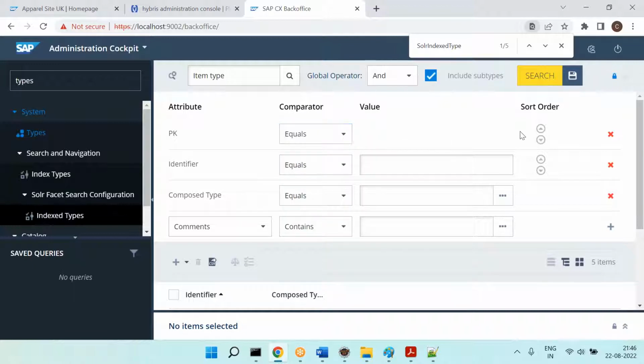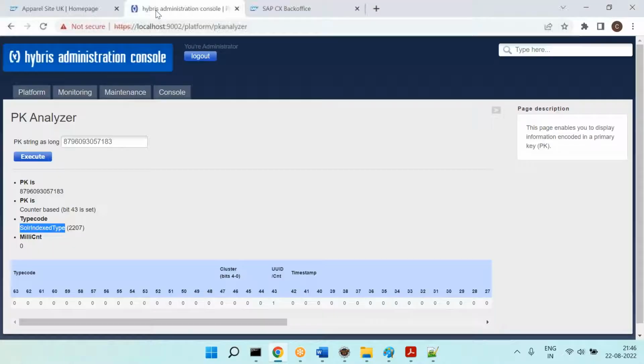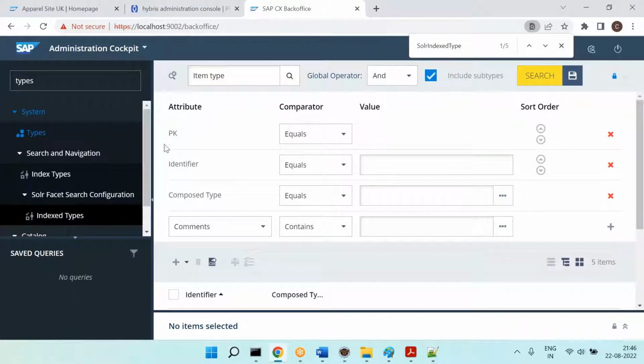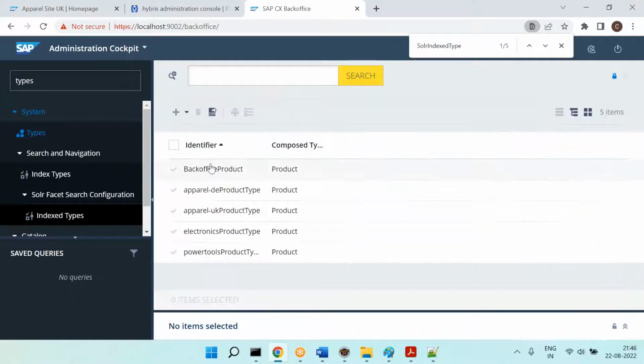Okay, equals. Why is the box not coming here to enter? So if I go to here, this is PK, count based, type is this one. Okay. Now I will go here, PK equals or greater than. Why is it not giving the box? It should give the box so that I will enter that value and search it. Yeah, we'll check that. Anyway, now you can see these are the records.